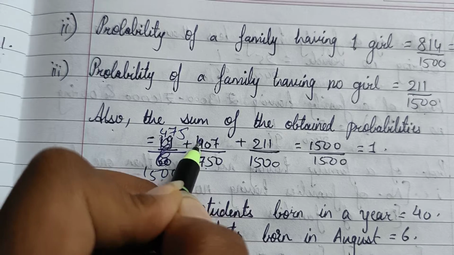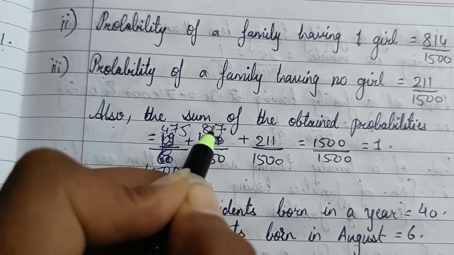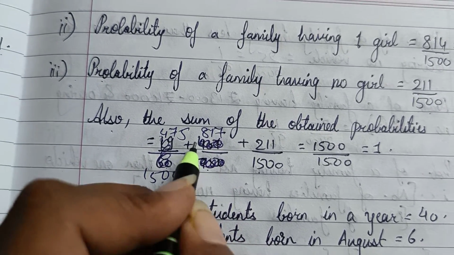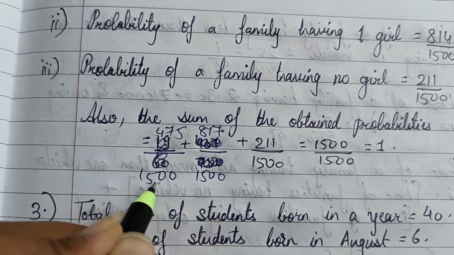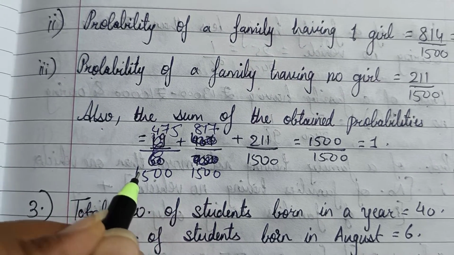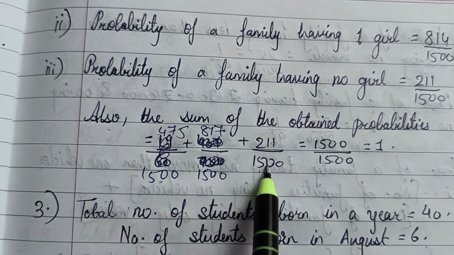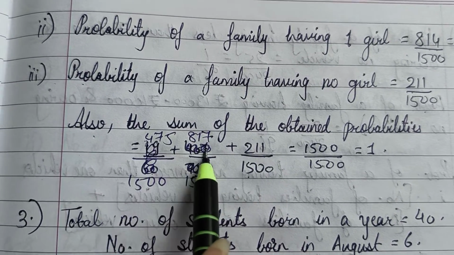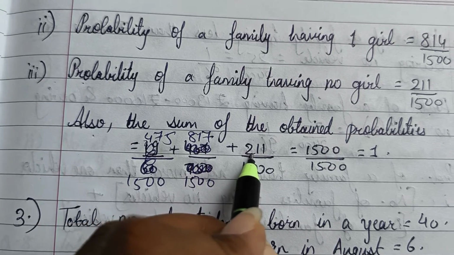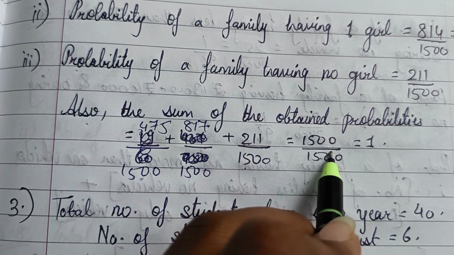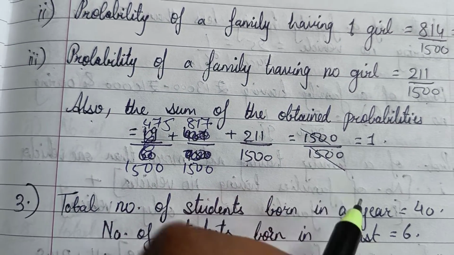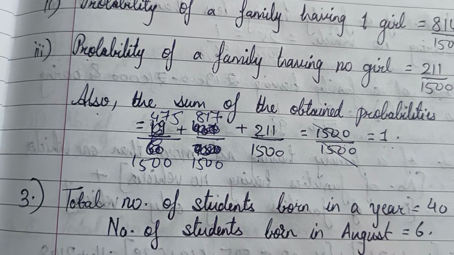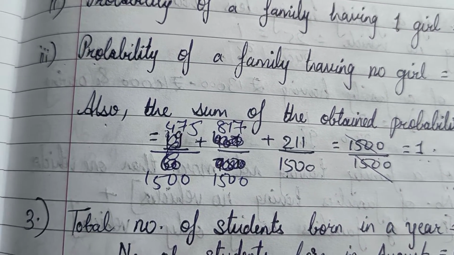And right here, see what I had written earlier, that will also give you the answer, but this will be easy for you. Okay, see now here you are having the same denominator. So with the same denominator, you can add up the numerators. Directly add 475, 814 and 211. This will give you 1500. So 1500 divided by 1500 will give you 1. So yes, the probability is 1.